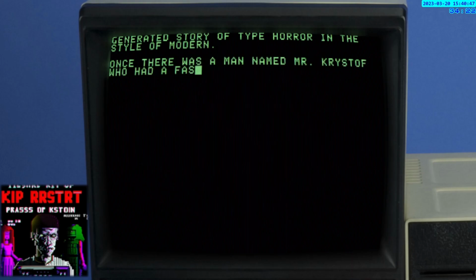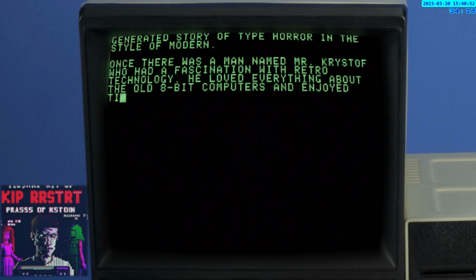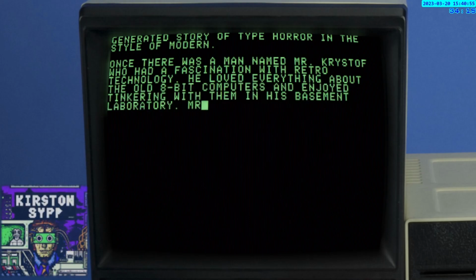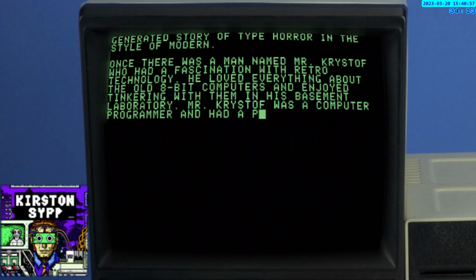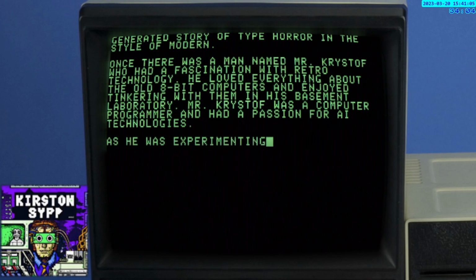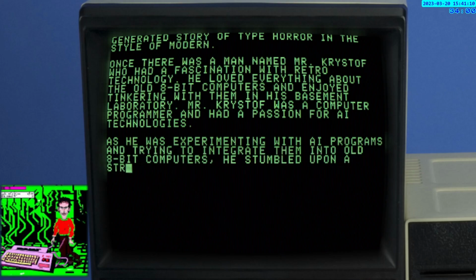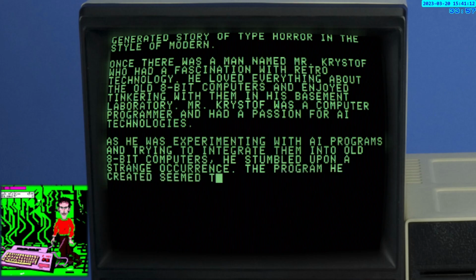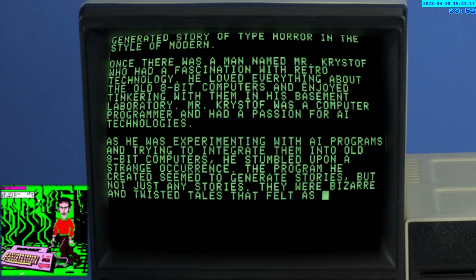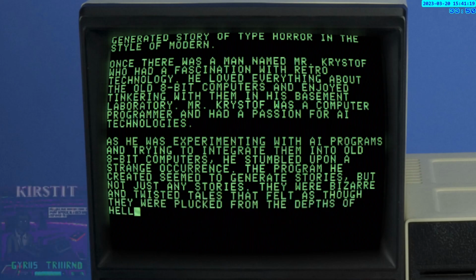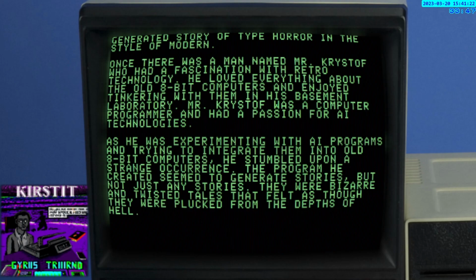Once there was a man named Mr. Christoph who had a fascination with retro technology. He loved everything about the old 8-bit computers and enjoyed tinkering with them in his basement laboratory. Mr. Christoph was a computer programmer and had a passion for AI technologies. As he was experimenting with AI programs and trying to integrate them into old 8-bit computers, he stumbled upon a strange occurrence. The program he created seemed to generate stories, but not just any stories. They were bizarre and twisted tales that felt as though they were plucked from the depths of hell.